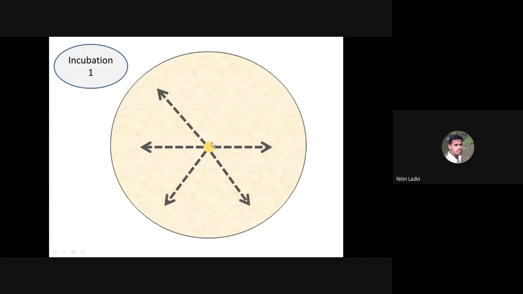Obviously, you are supposed to label this test organism at the base of the plate. So whatever type of organism you have inoculated as the test organism, you are supposed to label at the base of that particular plate so that these are not getting misidentified. Okay.